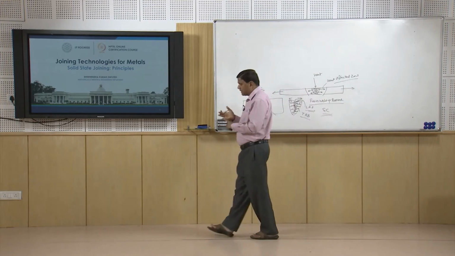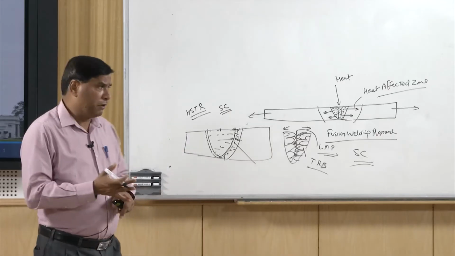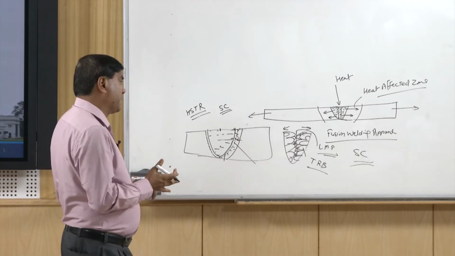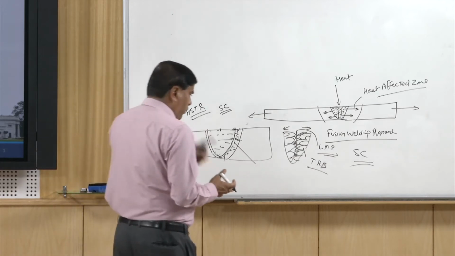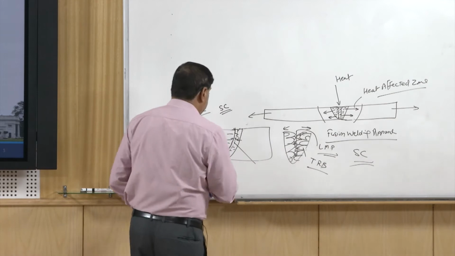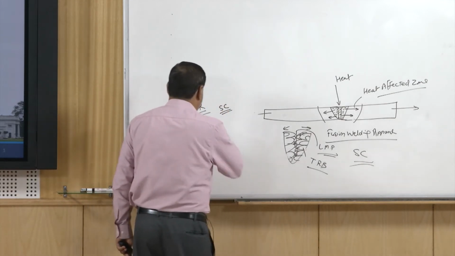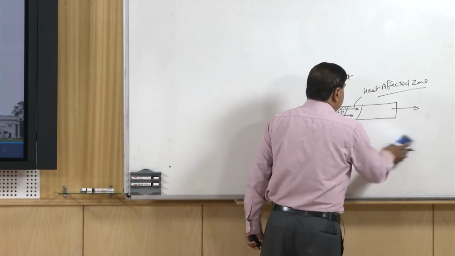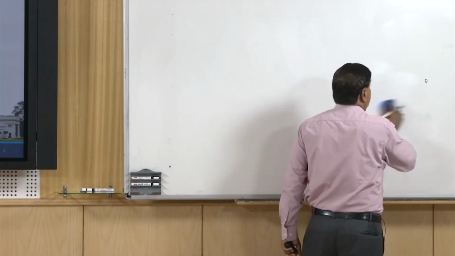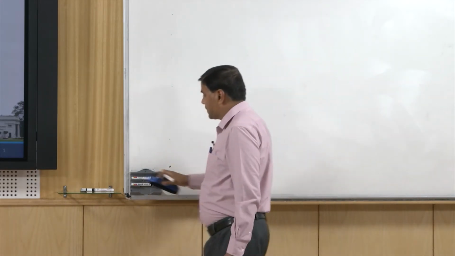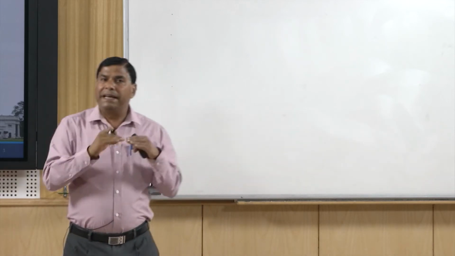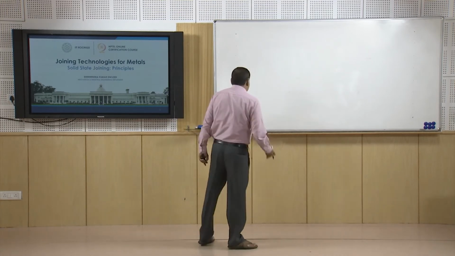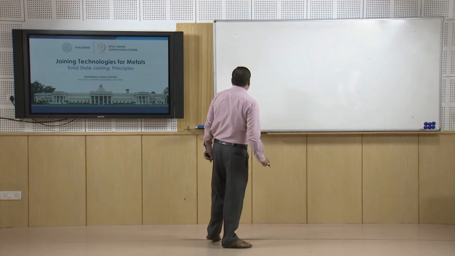So, solidification cracking, liquefaction cracking, hardening and softening of the heat affected zone, grain refinement and lower creep resistance of the base metal of the heat affected zone, porosity and inclusions, all these are associated with fusion welded joints. So, those systems which are sensitive to such kinds of problems are preferred to be joined by solid state processes. In solid state joining processes, metallic continuity is obtained in the solid state itself, and there is no need to have things in the molten state.